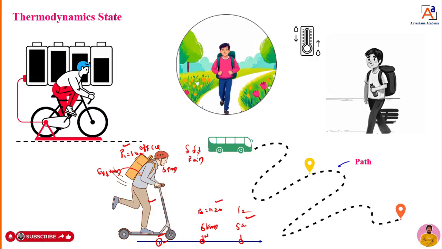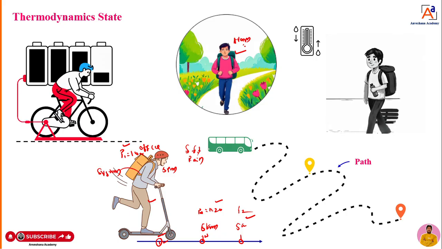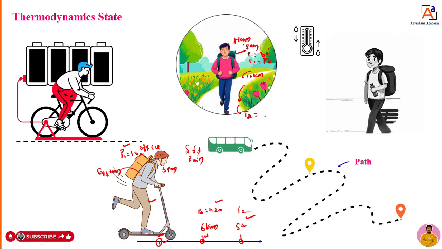Now one more example you can take, dear students. When you are going to college, you are leaving home at 8 a.m. in the morning. You are cool and calm. When you are leaving home, your pressure and body temperature are normal. When you cross 10 kilometers by walking, your body temperature is increased. For example, when you are leaving home, 30 degrees Celsius, pressure is 1 bar. When you reach college, the temperature increases to 32 degrees Celsius, then pressure increases to 1.2 bar.